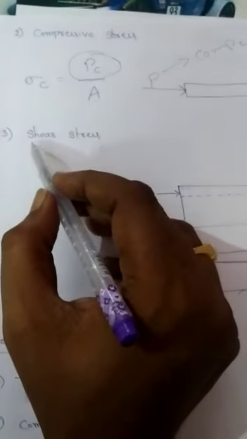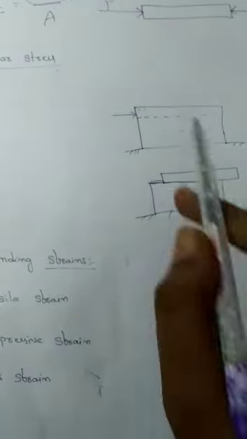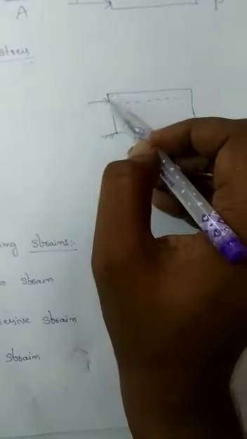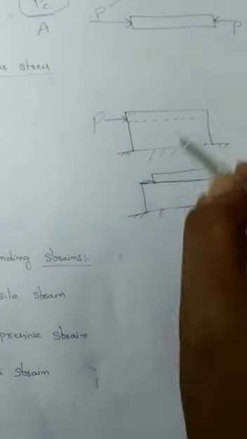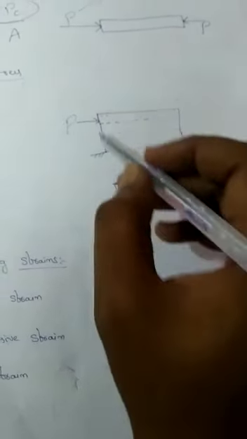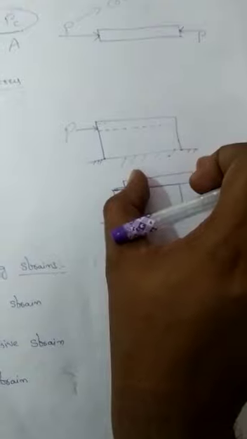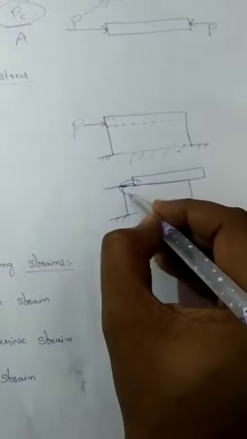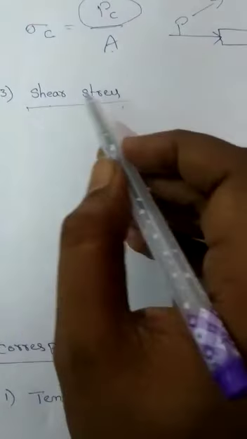The next one is very important and different from those two kinds of stresses. That is shear stress. Take an element where one end is fixed and the other end is free. At this corner we apply a force, either push or pull. The major part of the element stays stable here, and only some part of the element moves relative to the remaining material. At the joining parts, some internal force will be developed. Those kinds of stresses we call shear stress.